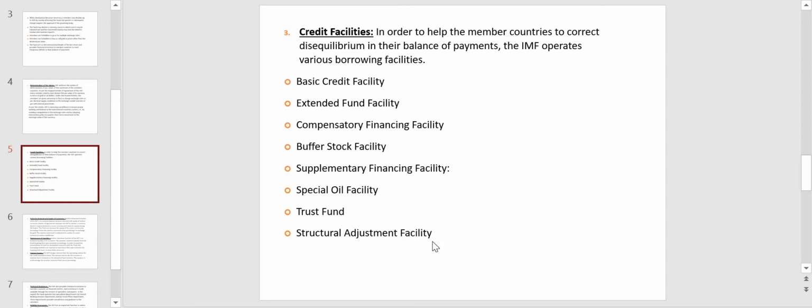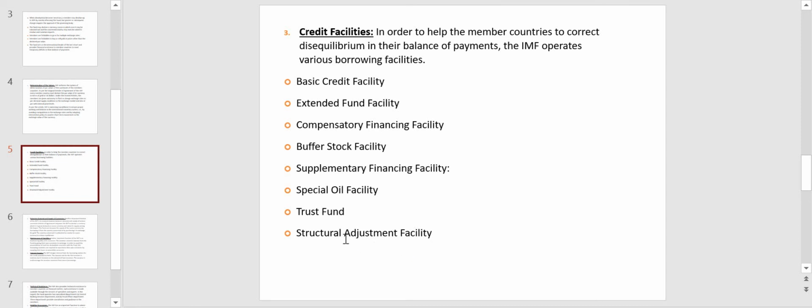Structural Adjustment Facility. The IMF established in 1986 the Structural Adjustment Facility. The purpose of the Structural Adjustment Facility and later ESAF, which was the Enhanced Structural Adjustment Facility, was to help the poor countries to undertake strong macroeconomic and structural programs to improve their balance of payment positions and promote economic growth.